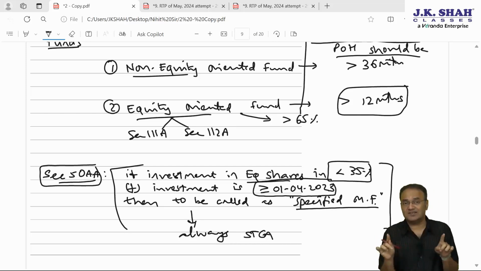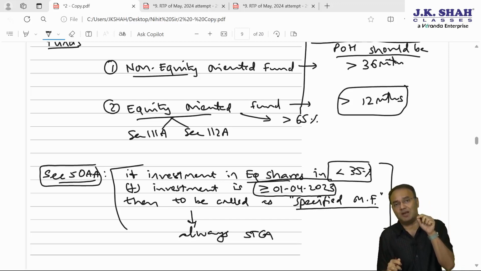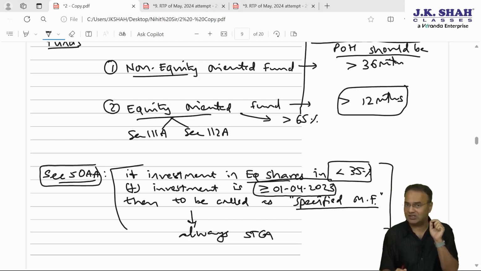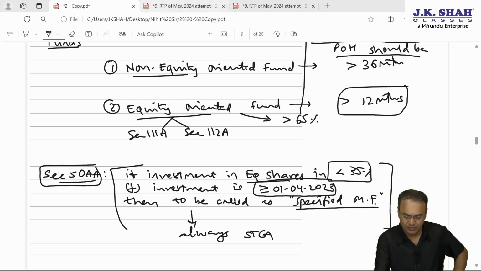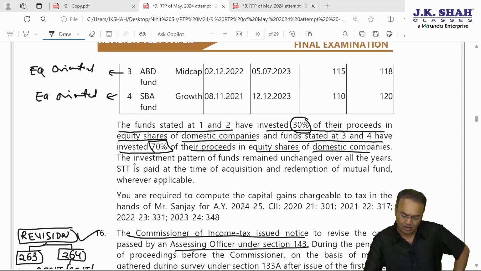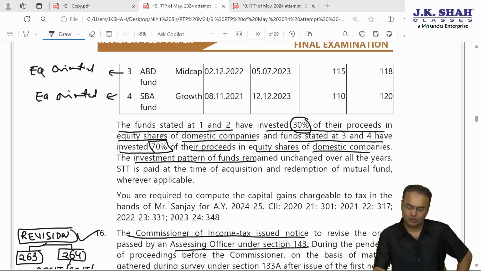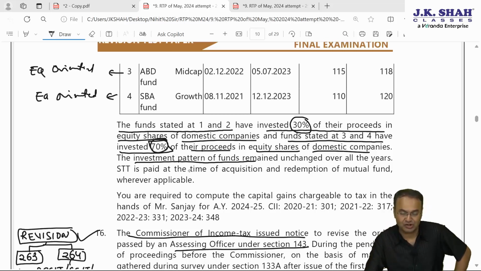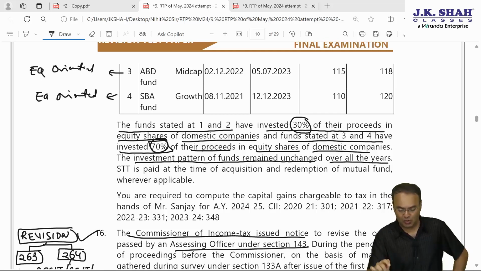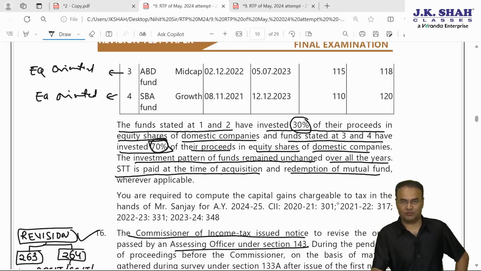First 1 lakh is not exempt, it's just that the tax rate applicable to first 1 lakh of LTCG will be 0%. Okay. Then the investment pattern of funds, actually it should be more than 65% on an average. They are saying the investment pattern of these funds remained unchanged over all the years. That means it was 70% all throughout the year. STT is paid at the time of acquisition as well as at the time of redemption of mutual fund. Since STT is paid, therefore section 111A and section 112A benefit available.